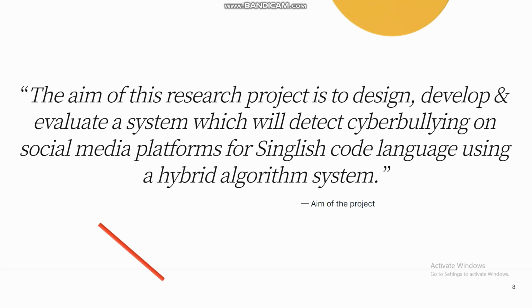The specific algorithms that I'll be using for this system are the naive Bayes algorithm and the MLP classifier, which is a neural network algorithm. Overall, through this research project, I have designed the system, developed the system, and done the evaluation of the system through various kinds of metrics.